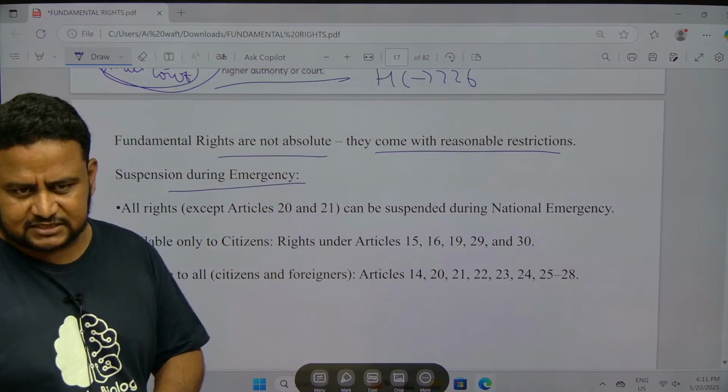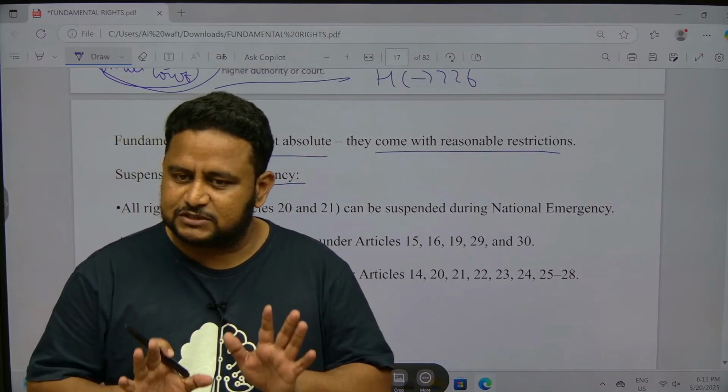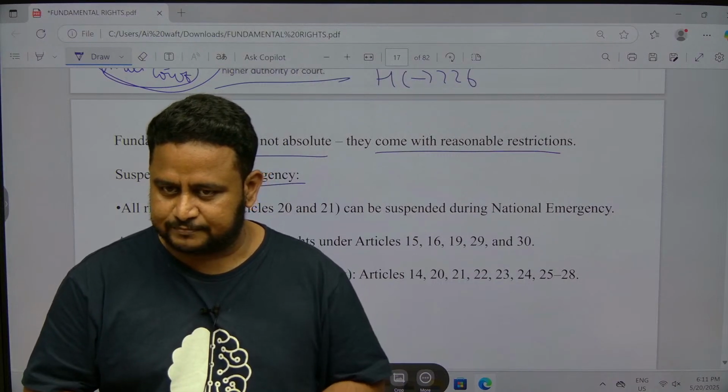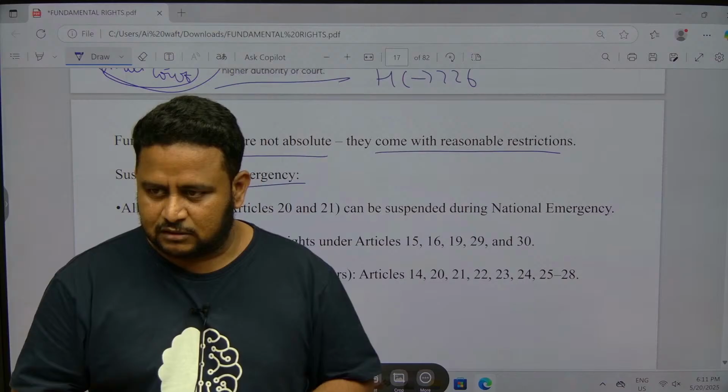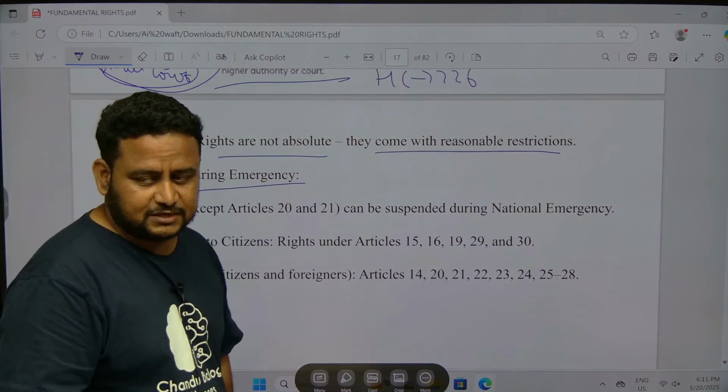Now suspension during emergencies. When there is an emergency, especially a national emergency, fundamental rights will be suspended. Suspension of fundamental rights during national emergency, which constitution? South African constitution. Correct? No, we borrowed from there. Which constitution? You just revise by yourself. Okay. Germany or South Africa?